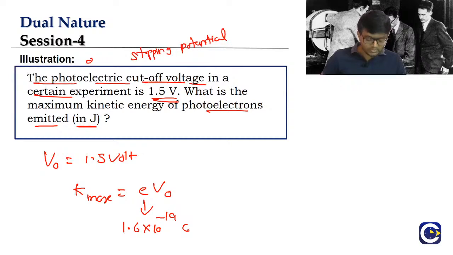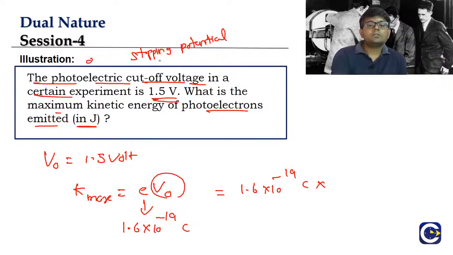They are asking for the maximum kinetic energy of the photoelectrons. So what we have to do is take 1.6 into 10 power minus 19 coulombs into the stopping potential. Remember, stopping potential's other name is cutoff voltage, and they are giving us 1.5 volt.